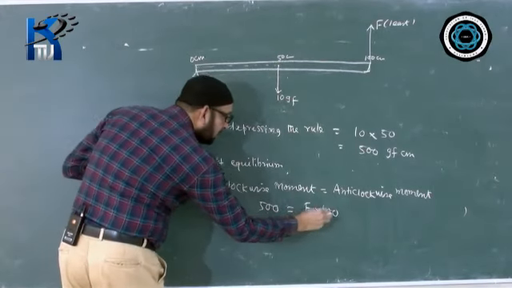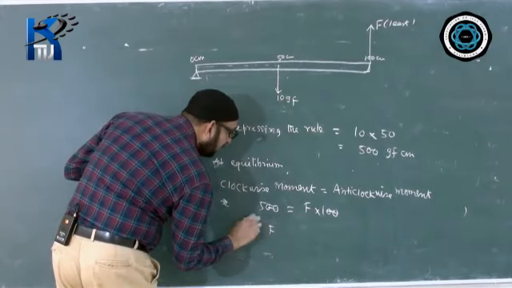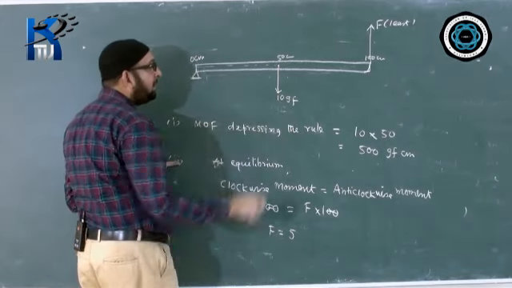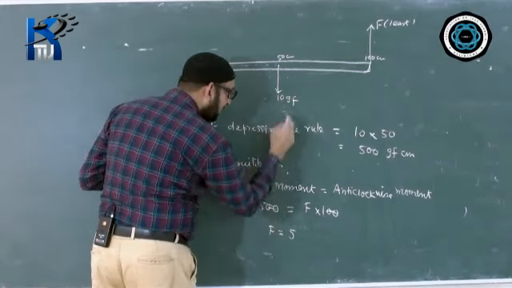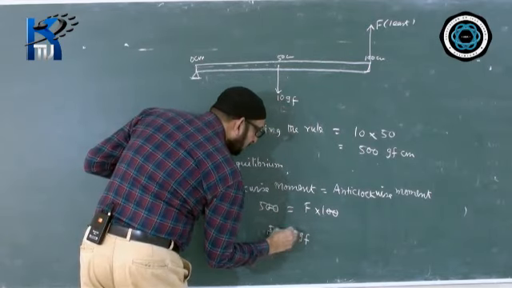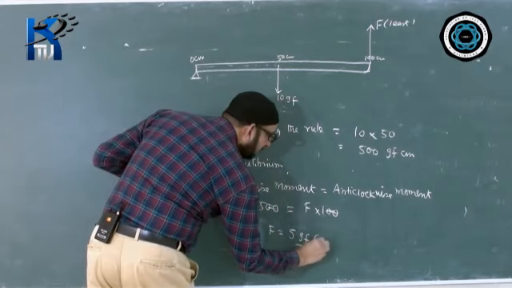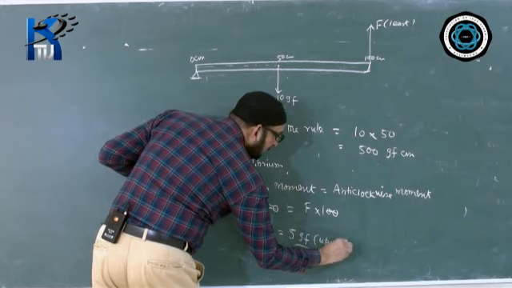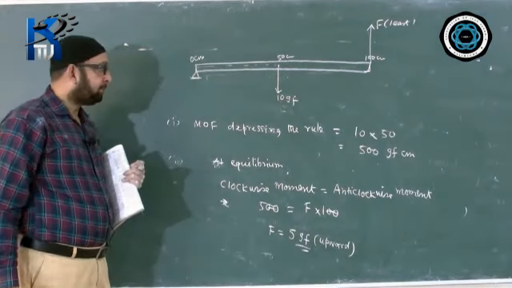Now we can work this out. 0, 0 will go. So the value of F will come 5. Unit will be the same. These two forces will have same unit. This is GF, so this will also come GF. 5 GF. In what direction you have to give the force? Upward. That you must mention.